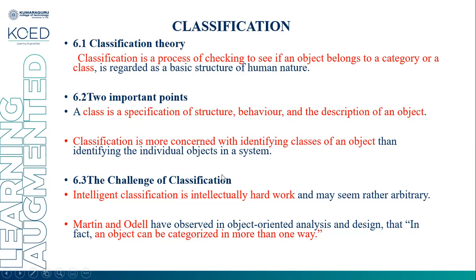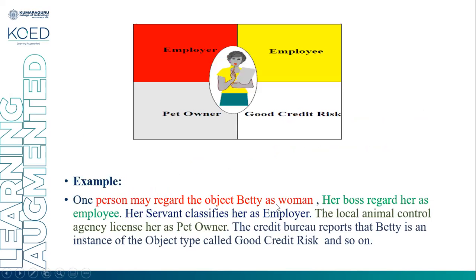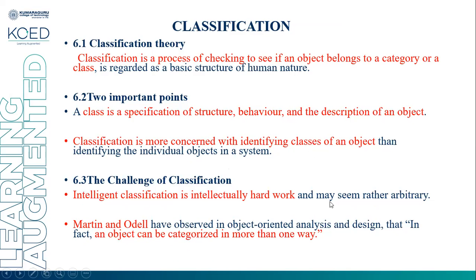The challenges of classification. Intelligent classification is an intellectually hard work and may seem rather arbitrary. It is not an easy task. Martin and Odell have observed in object-oriented analysis and design that, in fact, an object can be categorized in more than one way.